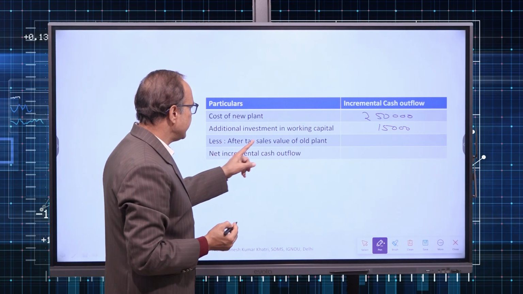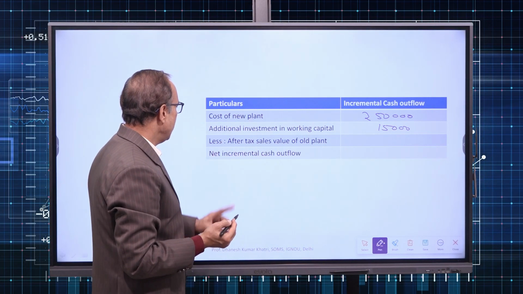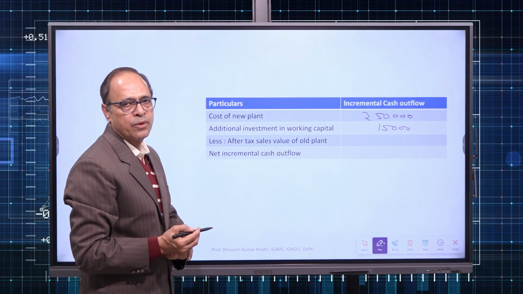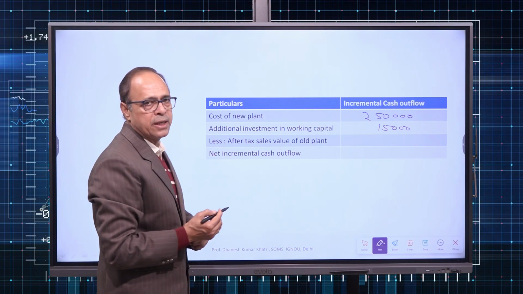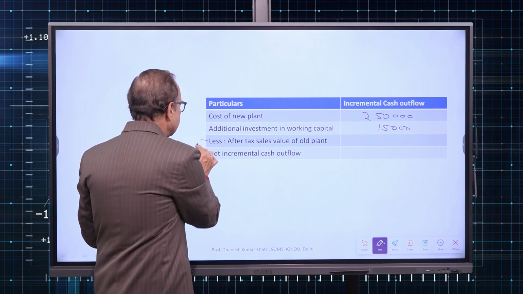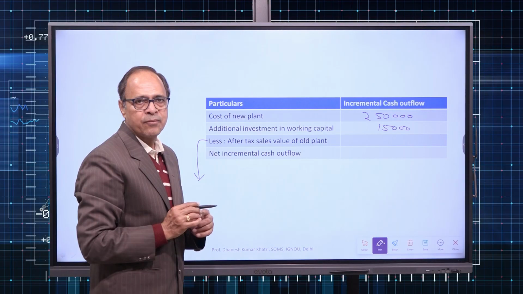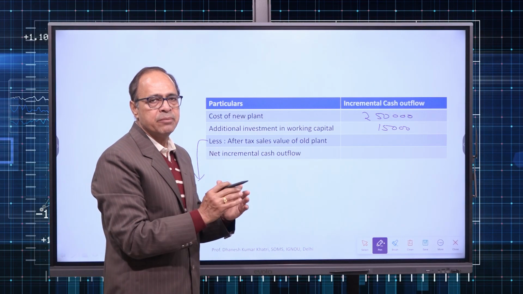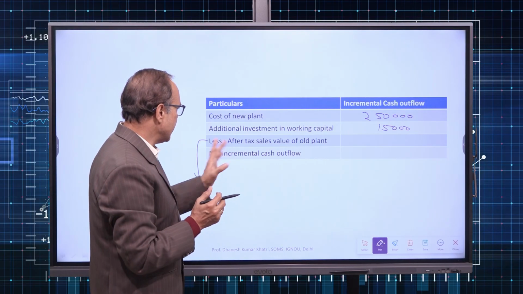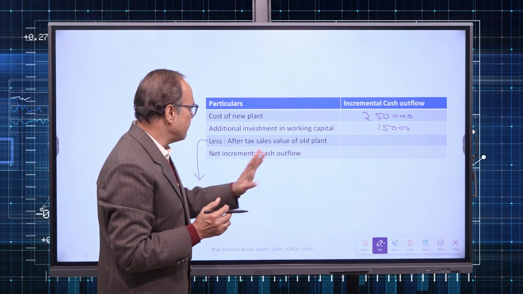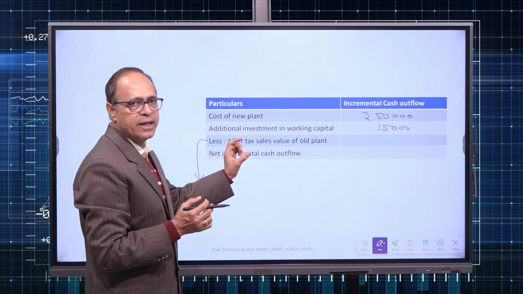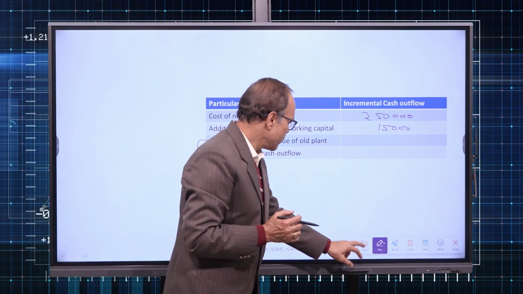Then less the after tax salvage value of the old plant, and we will get the net incremental cash outflow, because right now we are selling the old plant. For the old plant, we have to find out the after tax salvage value. First, we have to give a tax treatment to that salvage value also. So the total activity has to be done, so that we will calculate, and finally we will arrive at the net incremental cash outflow. So keep in mind that we will do that also.